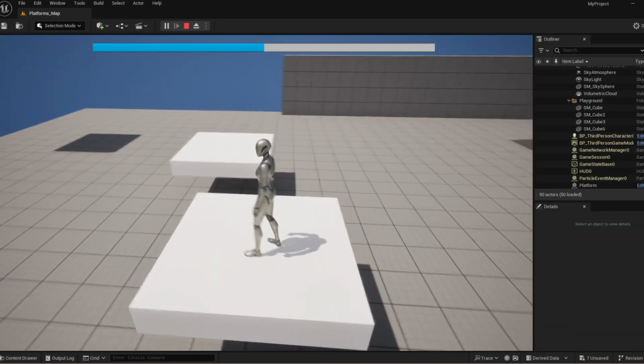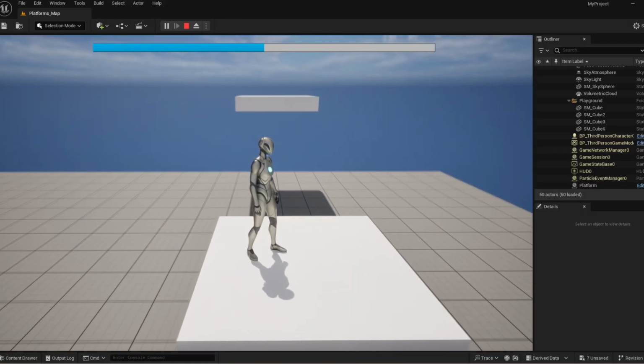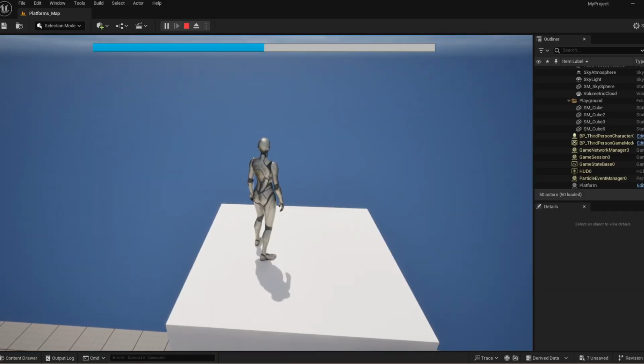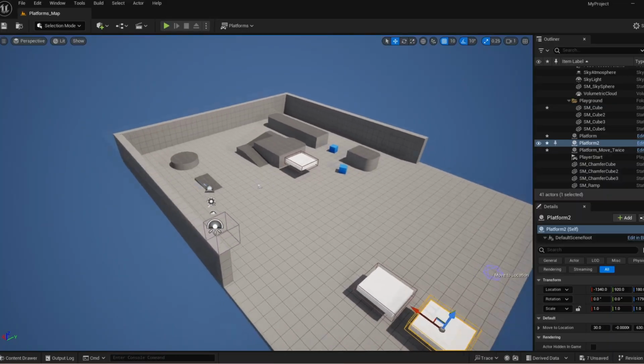Finally, I took that one point base and just changed the vector variable to be vertically different to the platform rather than horizontally, so it would move up and down instead of left and right. So just using the same code and the same base actor, I've created 3 subsets of the basic movement platform.